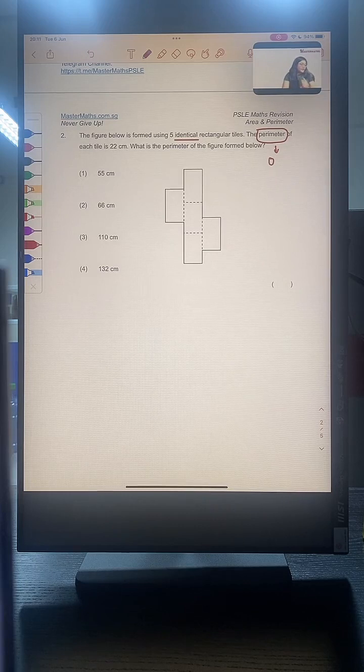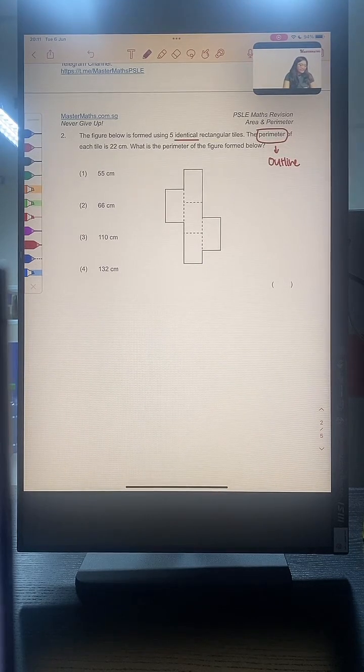I see, Ian, you're getting it right. Well done. A lot of you are getting it right. Indeed, it is outline. Fantastic. So perimeter tells us the outline. Okay, so the outline of one tile is 22 cm.